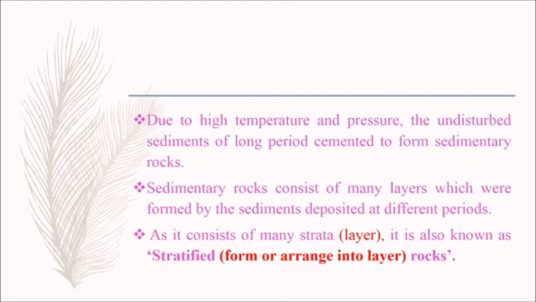Due to high temperature and pressure, the undisturbed sediments of long period cemented to form sedimentary rocks. Sedimentary rocks consist of many layers which were formed by the sediments deposited at different periods. As it consists of many strata, strata means layer, it is also known as stratified rocks.